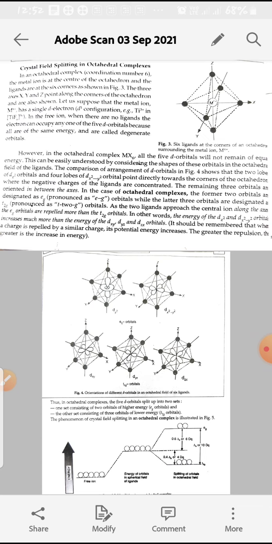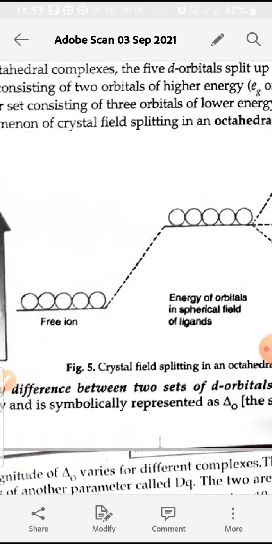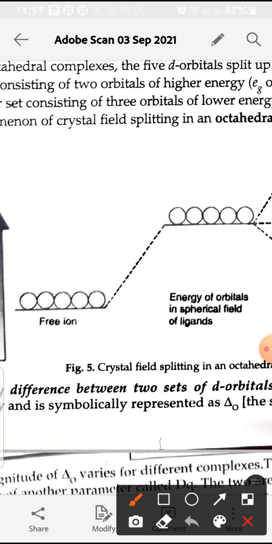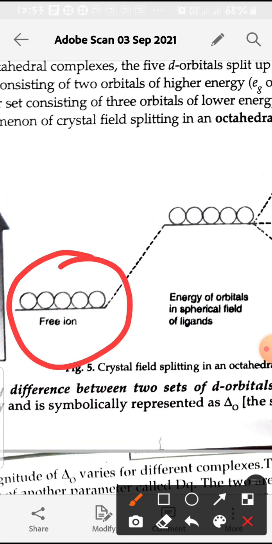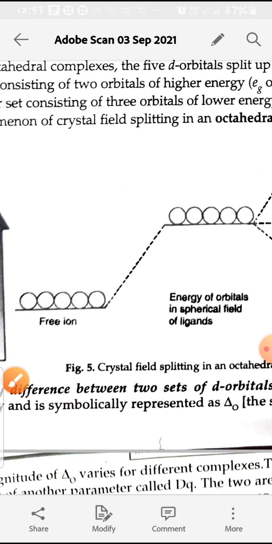Now we will take this case, in which the free metal ion is having 5 d orbitals and they are degenerate orbitals. In this d1, 1 electron can go into any of these 5 d orbitals; with 2 electrons, any of the d orbitals; d3, d4. So any electron can go into the 5 d orbitals. So these 5 d orbitals are degenerate orbitals.